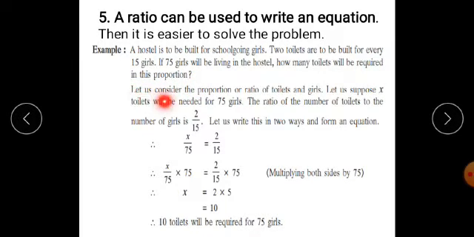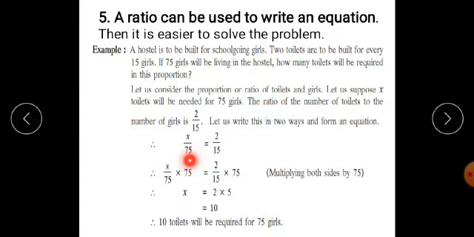Now solution. Let us consider the proportion or ratio of the toilets and the girls. Let us suppose x toilets will be needed for 75 girls. The ratio of the number of toilets to the number of girls is 2 upon 15. Let us write this in two ways and form an equation. Now, if two toilets were required for 15 girls, then x toilets were required for 75 girls.